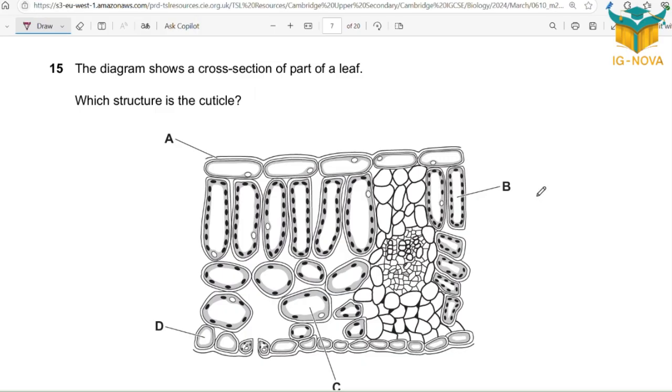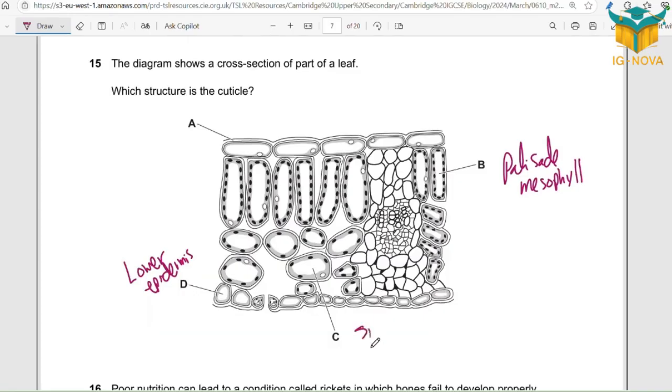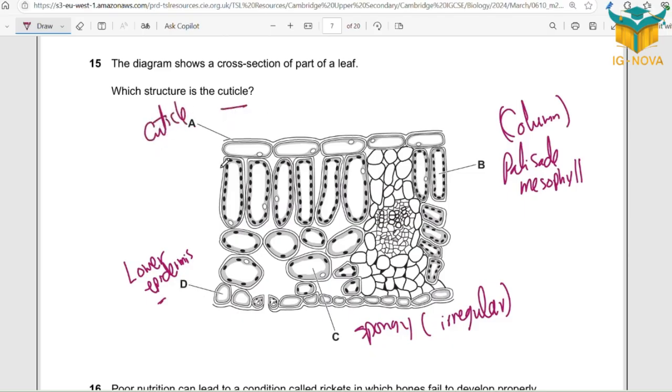Cuticle. B is palisade mesophyll. D is lower epidermis. C is spongy. By the way, spongy is equal to irregular, Latin English. Palisade, Latin English, means column. And epi means above and dermis means skin. What about A? A is a cuticle, a waxy layer. So it's asking for cuticle.